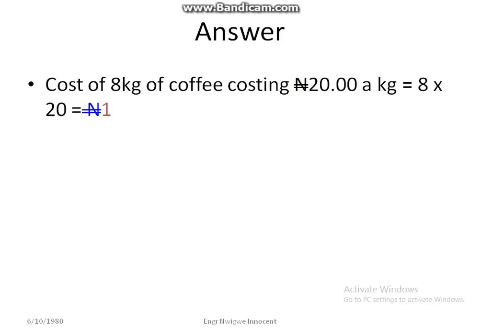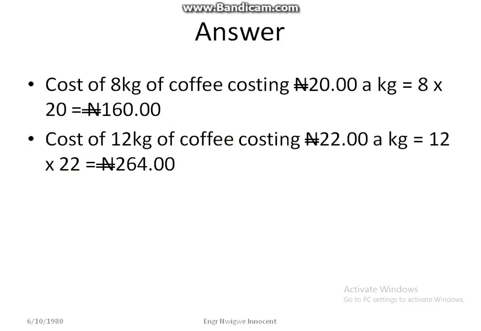Answer: cost of 8 kg of coffee costing 20 naira a kilogram is equal to 8 times 20, which is equal to 160 naira. Cost of 12 kg of coffee costing 22 naira a kilogram is equal to 12 times 22, which is 264 naira.